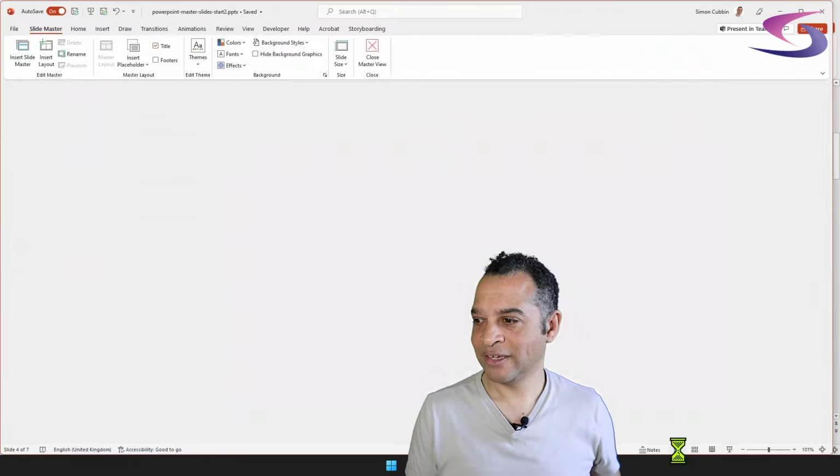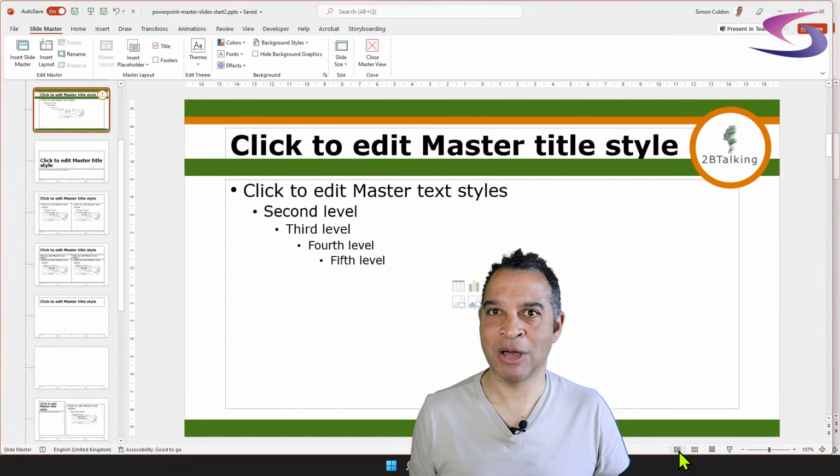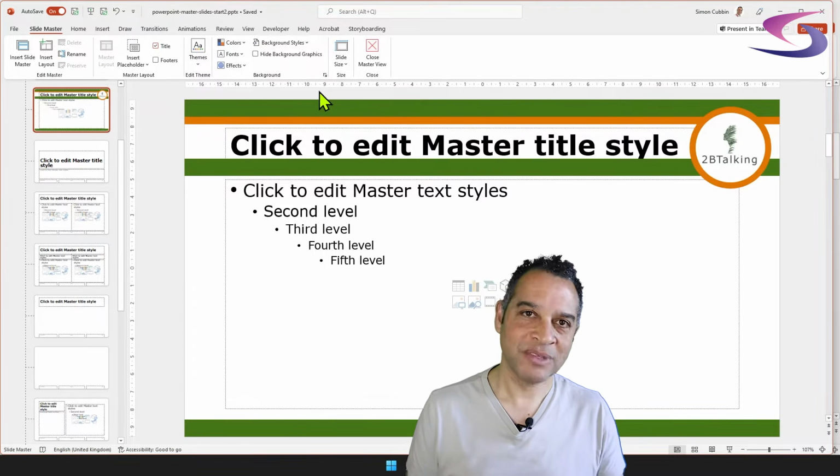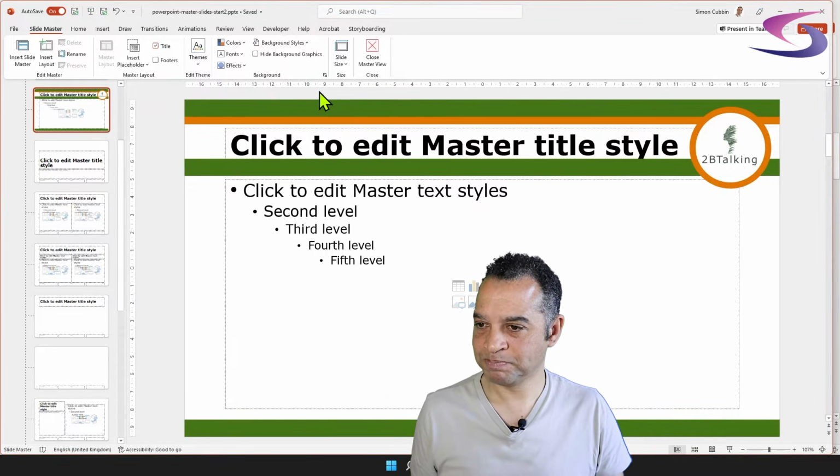Hold Shift key, click on normal. I go into my slide masters. Now this is a shortcut. You don't have to use that. It just saves us having to click on view and slide master, etc. I find it a little quicker.